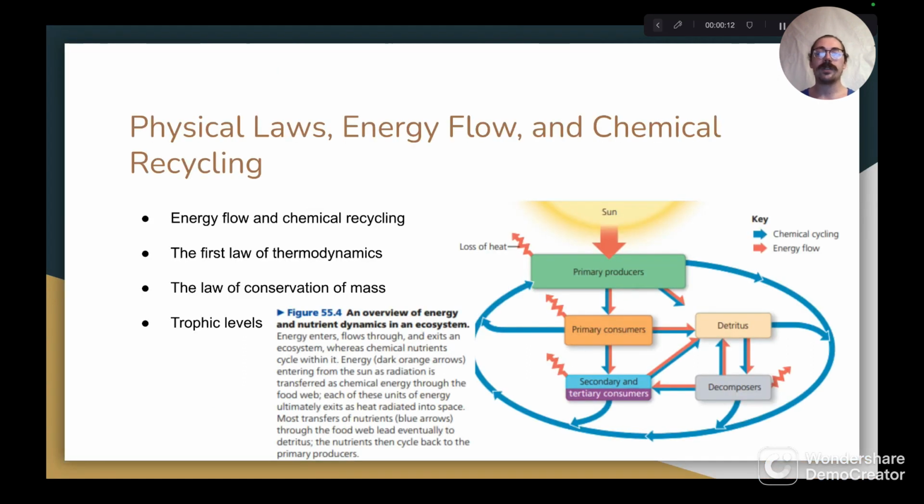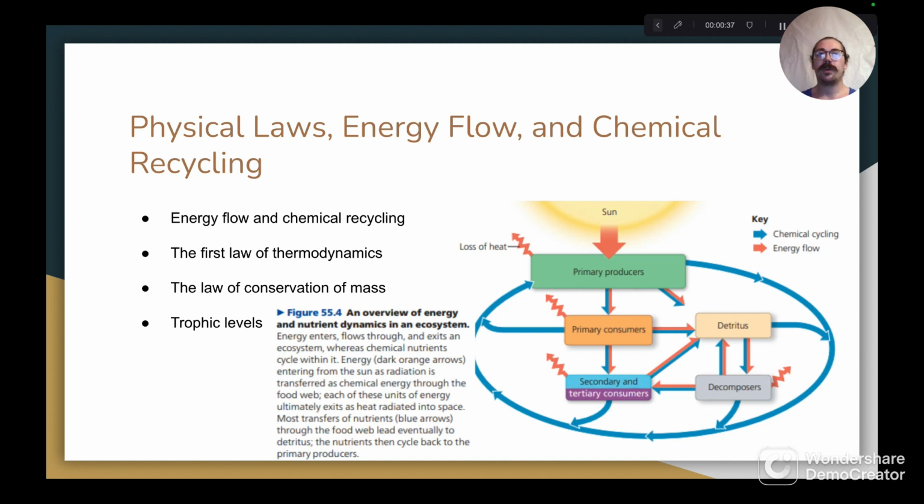First we'll talk about physical laws, energy flow, and chemical recycling, starting with energy flow and chemical recycling. Ecosystems require a constant incoming supply of energy. This usually takes the form of light from the sun in order to continue functioning. Additionally, energy has a one-way path through an ecosystem, whereas chemicals can be recycled and reused within an ecosystem.